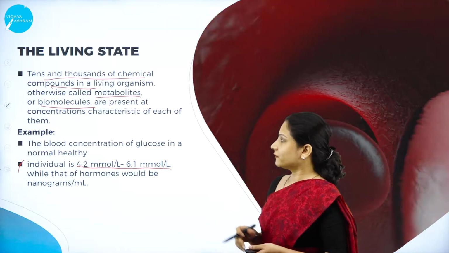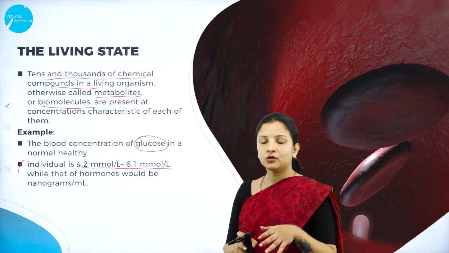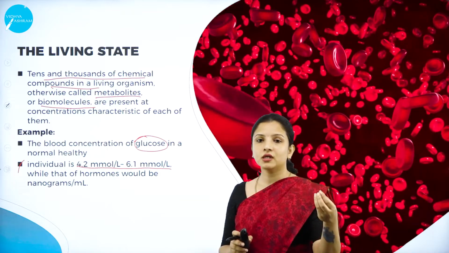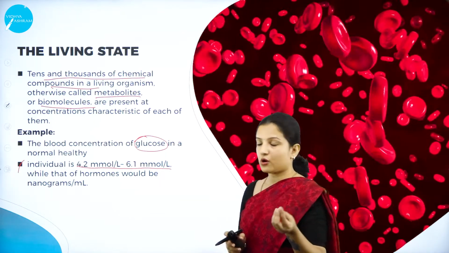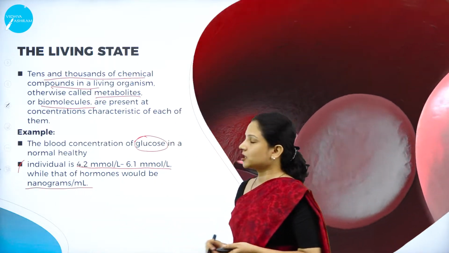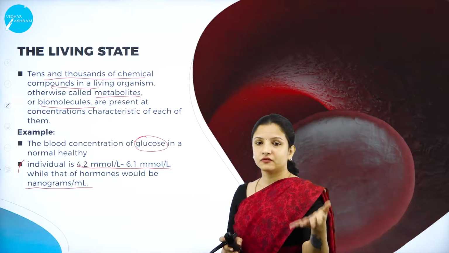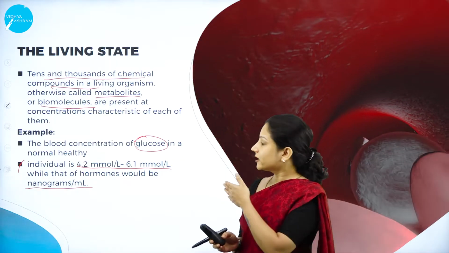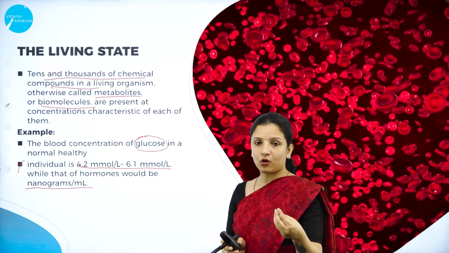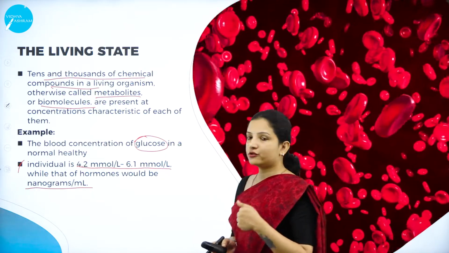So the concentration of metabolite I was talking about, glucose. Next, that of hormones. Hormones are also present in the body, which is very important for all the activities to take place properly. They would be just nanograms per ml. Imagine, hormones are just nanograms. Both metabolites and the different hormones that are there in a human being: it is just nanograms, very, very little per ml. But glucose that is present in the blood is about 4.2 millimolar.